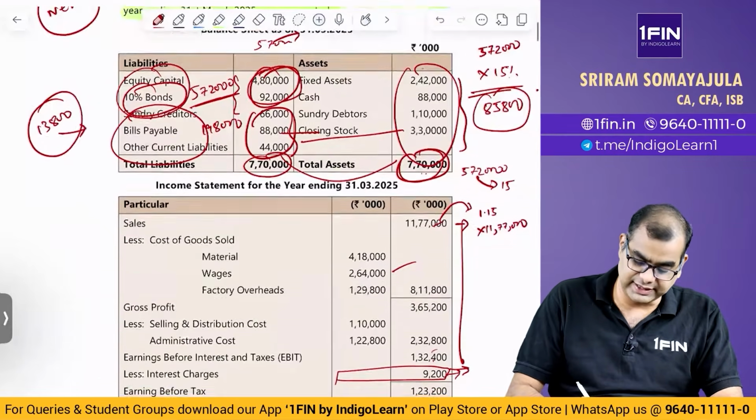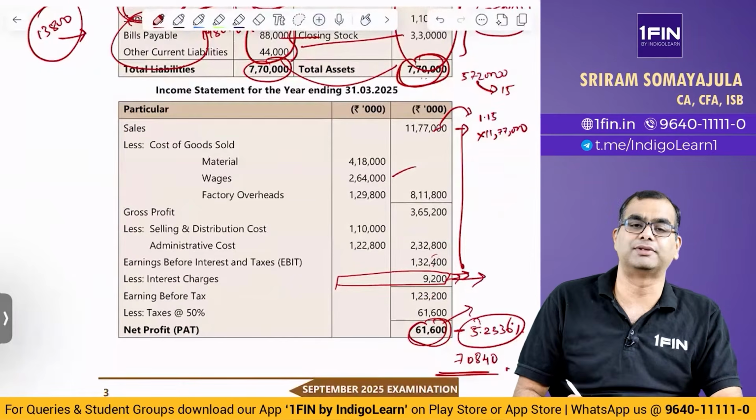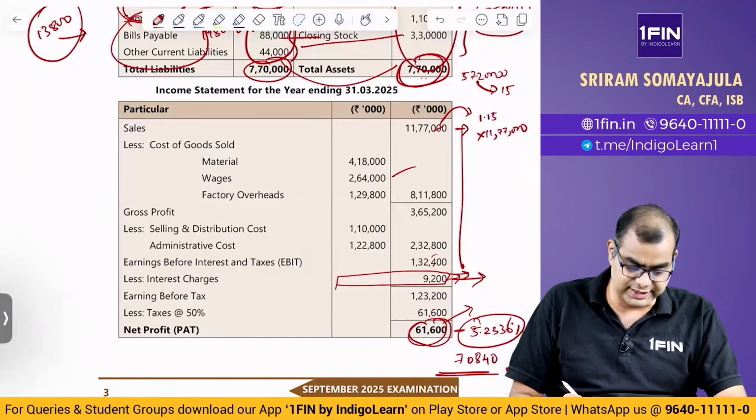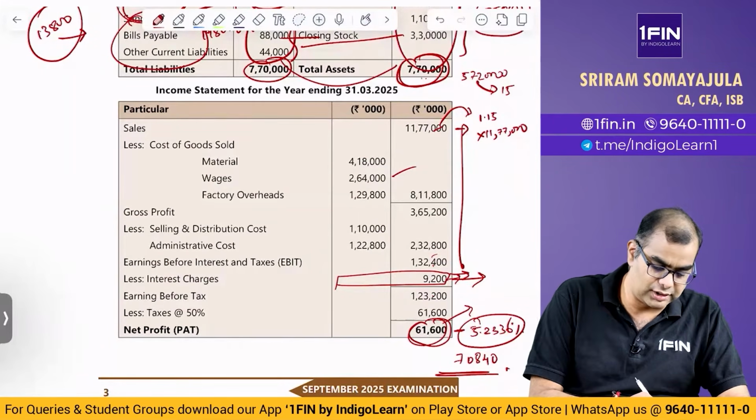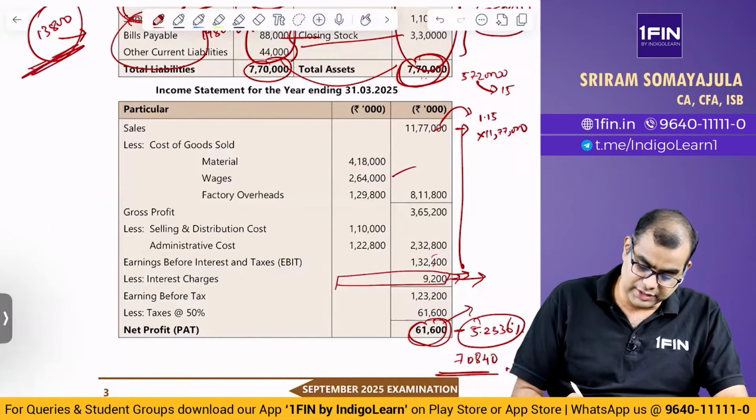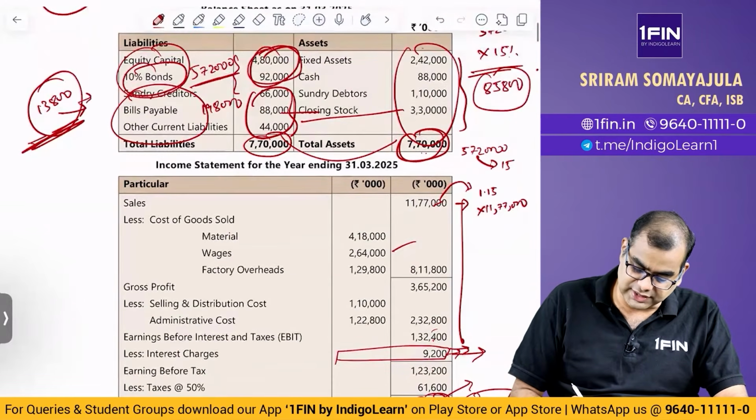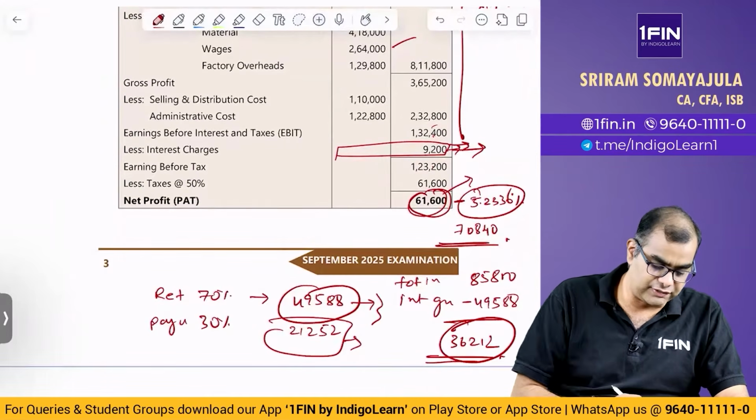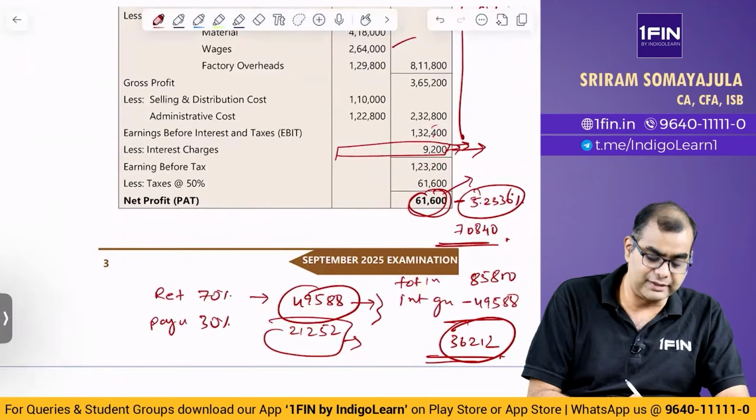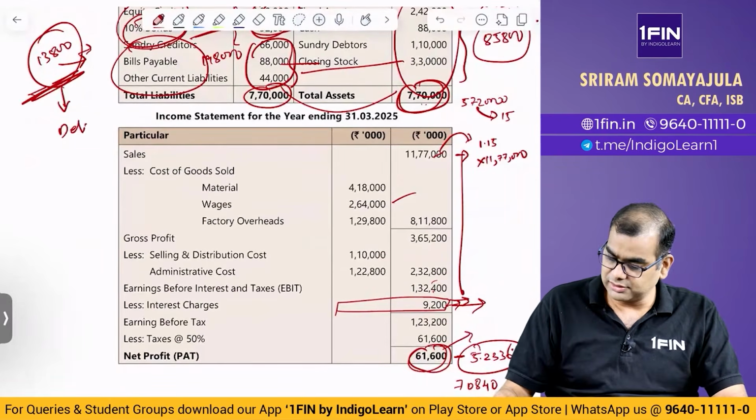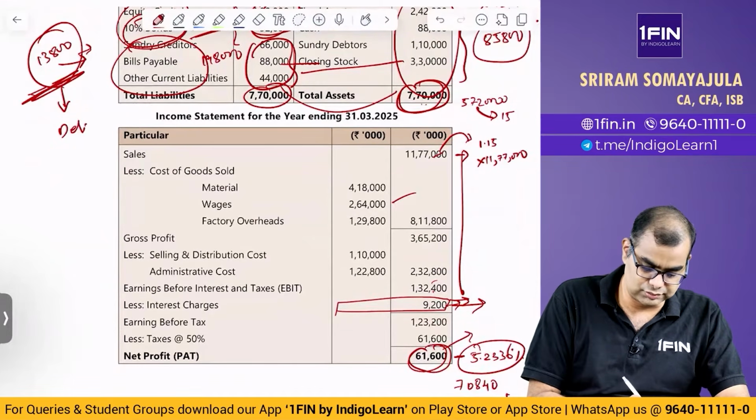Why has debt increased by 13,800? Because your interest cost has already gone up. Assuming the same interest percentage of 10%, your overall outstanding loan should increase. So your debt has gone up by 13,800 out of the total increase of 36,212. 36,212 is the total external funding requirement, out of which 13,800 is debt and the balance should be equity, which is 22,412.